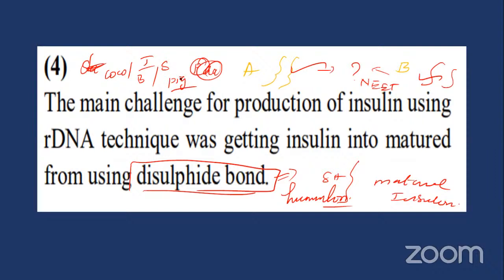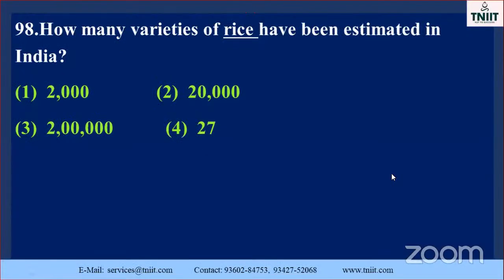As a result, this animal insulin is not exactly similar to human insulin, so it is not accepted by some persons. It causes allergy also. So they came to the conclusion on which one is acceptable to human beings. They prepare it commercially in the laboratory with the help of the company called Eli Lilly. Don't forget, my dear sir. This also comes every year. Okay, go to the next one.